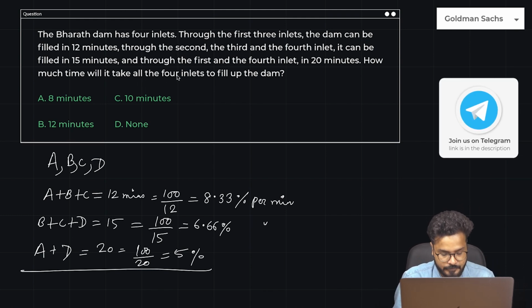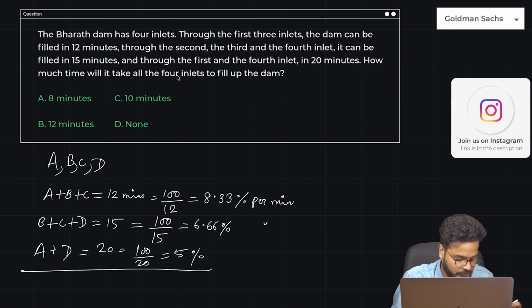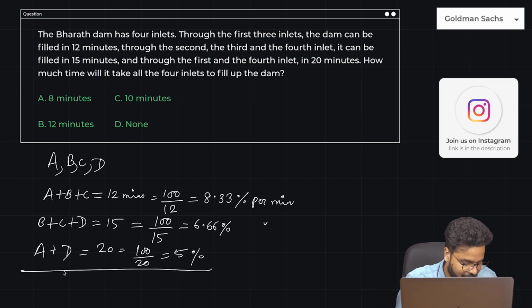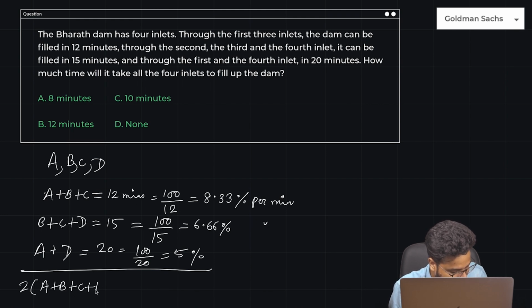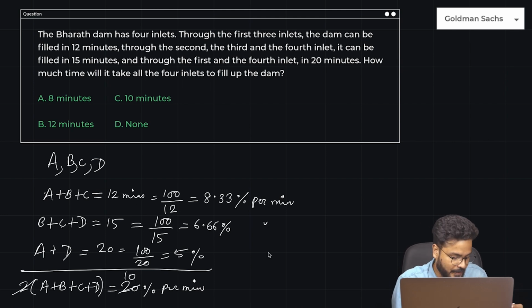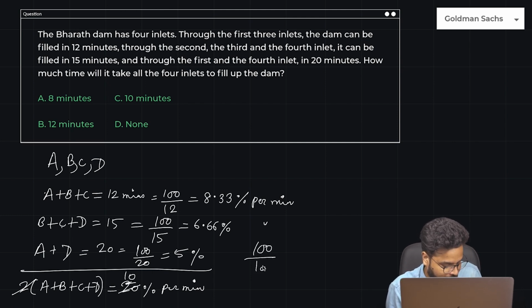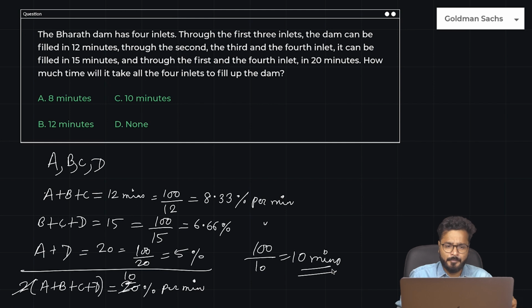Let us add them up because we have to find how much time they will take if all 4 inlets are used together to fill the dam. So if I add them, guys, what is it? 2A, 2B, 2C, 2D. So 2 times A plus B plus C plus D would be equal to 8 and 6, 14, 15 plus 5, 20 percent per minute. So 2 gone, 10. So combined A plus B plus C plus D can fill 10% per minute. So 100% in how much time? 100 by 10, that is 10 minutes. Combined, they'll take 10 minutes to fill the dam.